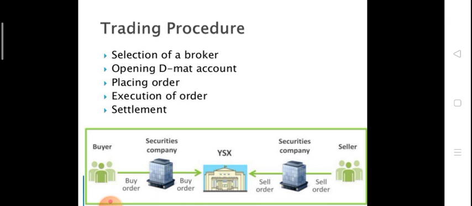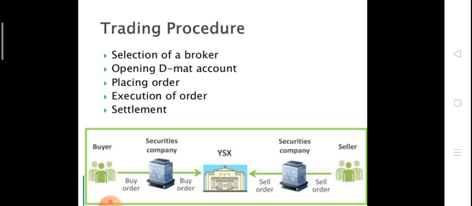So we place an order, and then the stock exchange executes the order to the companies. After execution comes settlement, which means we send the money for purchasing the shares, and that money goes to the company. So this is called settlement.